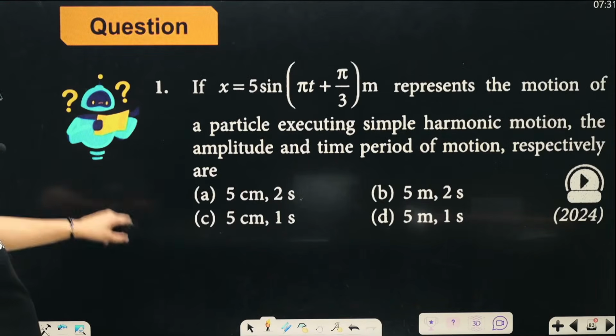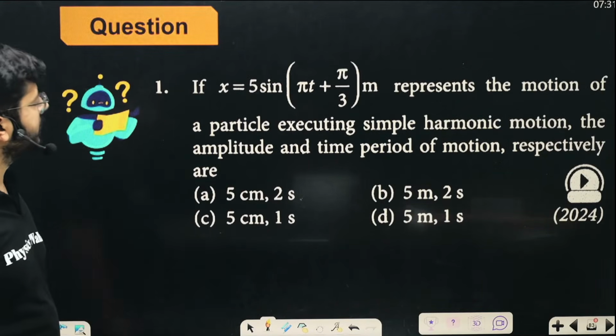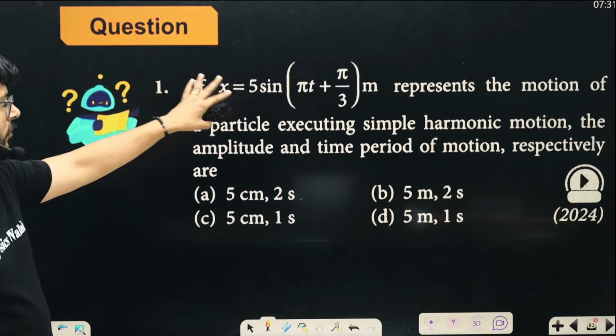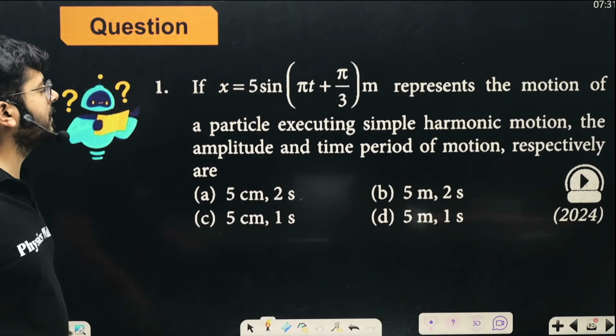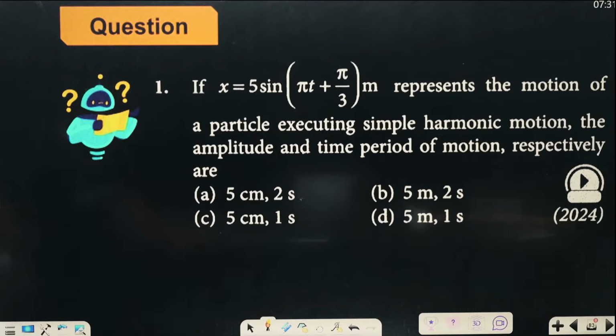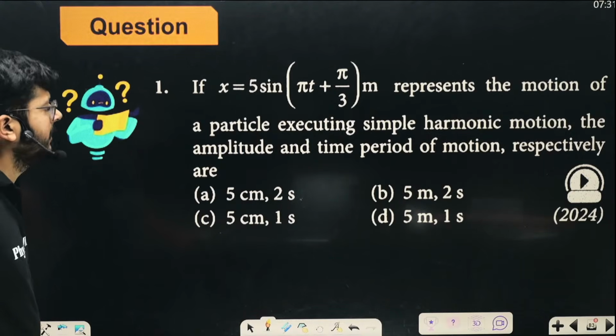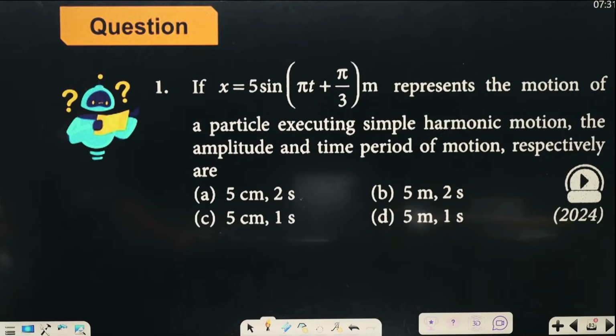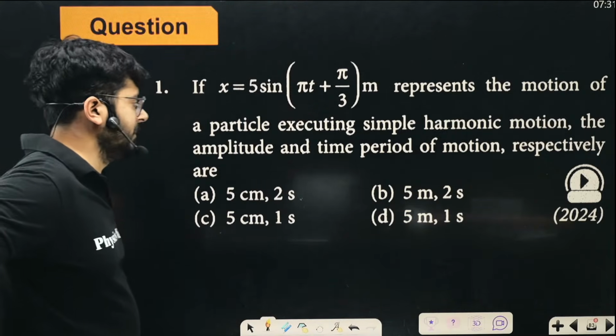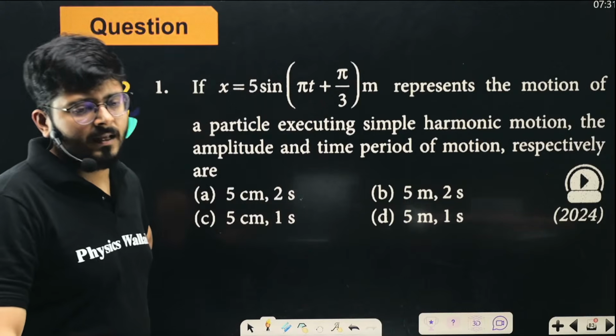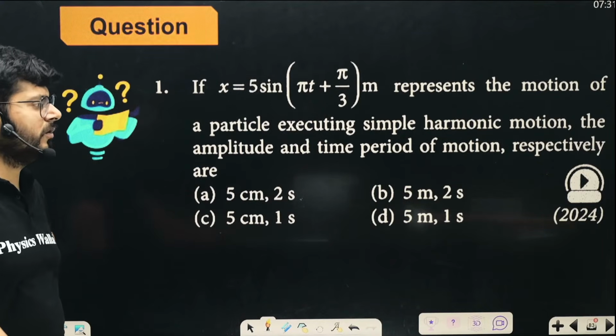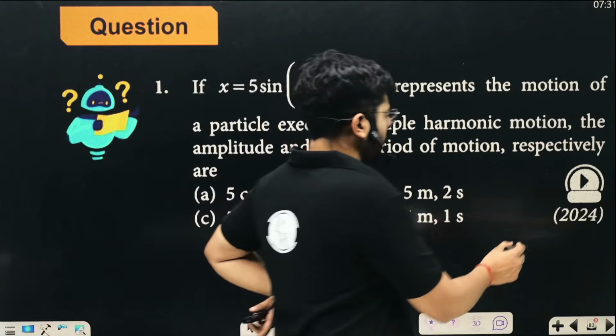Let's see the first question. So the question is giving you an equation: x equals 5 sine (pi t plus pi by 3) meters represents the motion of a particle executing simple harmonic motion. The amplitude and time period of motion respectively are? What will be the amplitude of motion, and what will be the time period of the motion? This was asked in 2024.